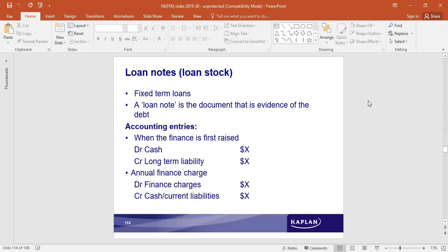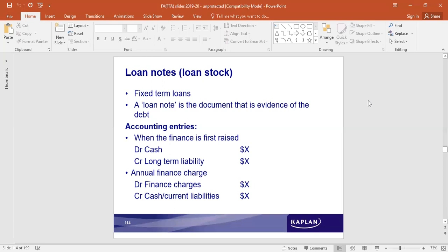At this stage, even when you study other papers like F9, which is exclusively financial management, in detail the valuation, calculation of cost of debt, different types of debt, all that you will study. This is because it's a basic level paper. You just have to understand about the debt.